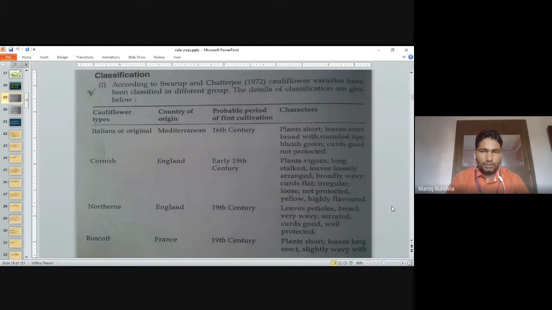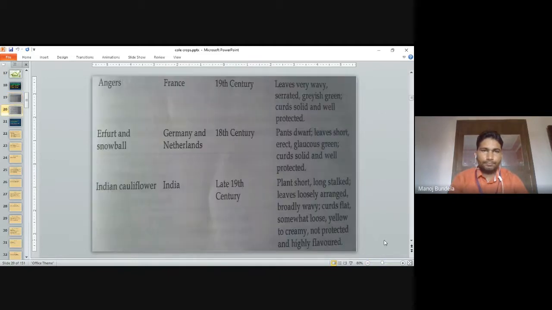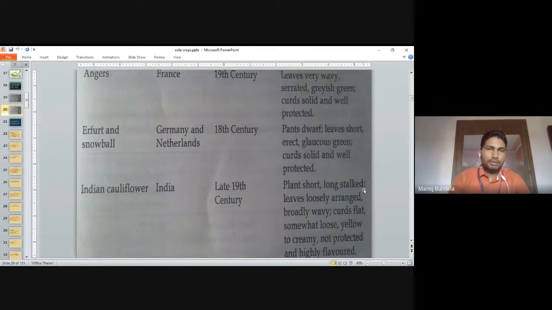Plants are short, leaves are long, erect, slightly waved. Angers: they originated from France in the 19th century. Leaves are very wavy, serrated, grayish-green, curds are solid and well protected.